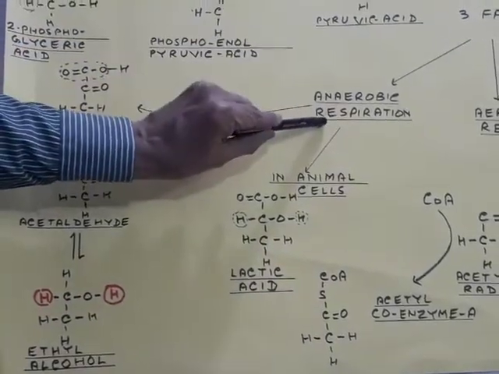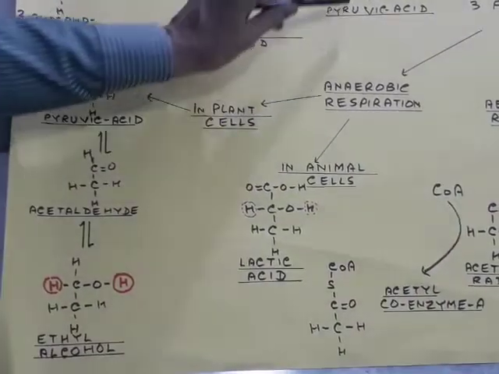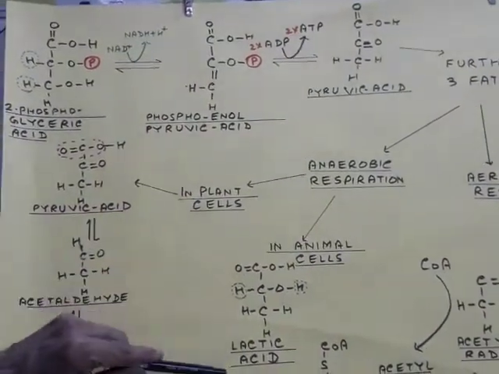During anaerobic respiration in animal cells, in this pyruvic acid itself, the 2 hydrogen atoms are taken to form lactic acid.